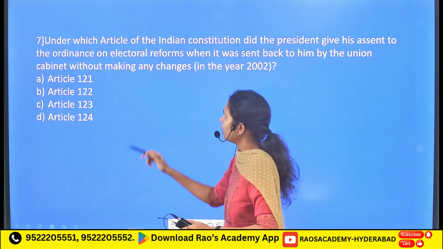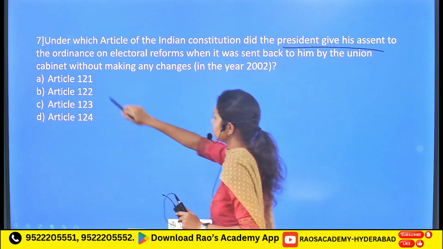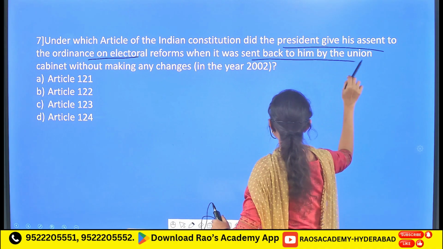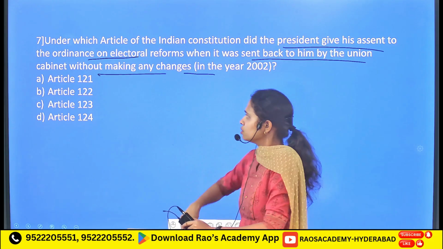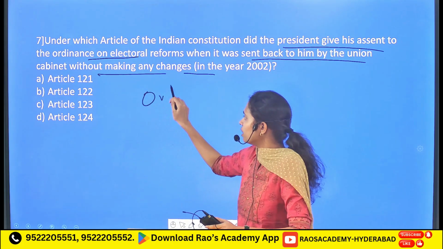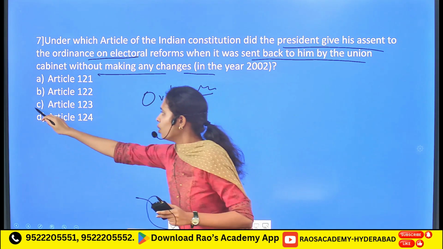Followed by, under which article of the Indian Constitution did the President give his assent to the ordinance on the electoral reforms when it was sent back to him by the Union Cabinet without making any changes? So here it is asking about the article referring to the ordinance. It is Article 123.